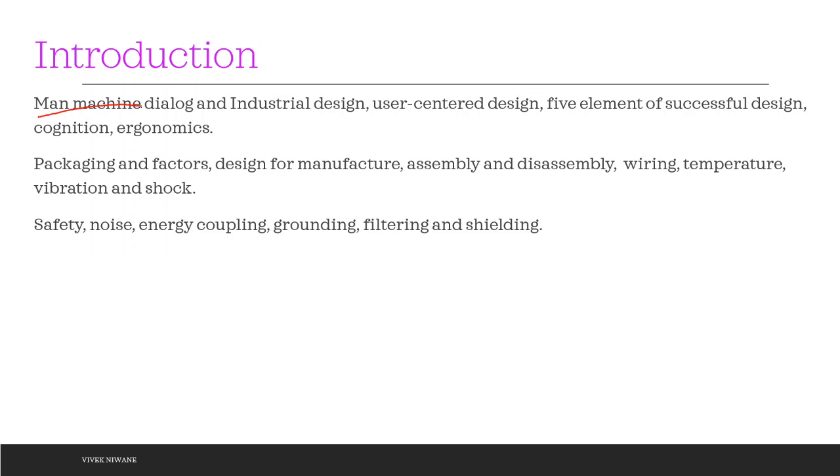The man machine dialogue, then industrial designs, what kind of stuff we must consider so that human handling of the machine is easy, the designing must be user centric, then what are the different elements of the successful design of a product, just like cognition and ergonomics.